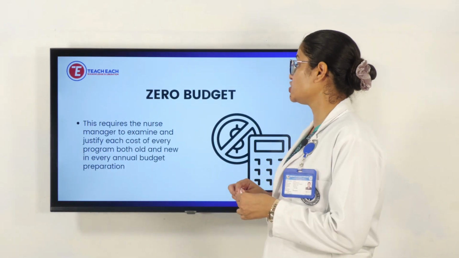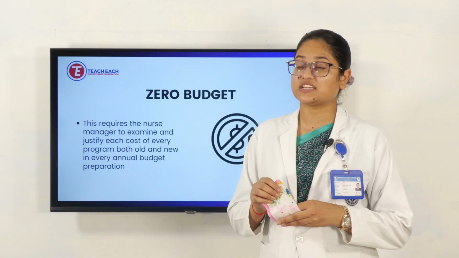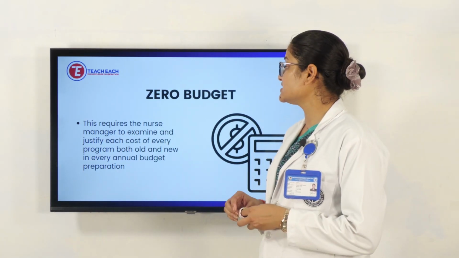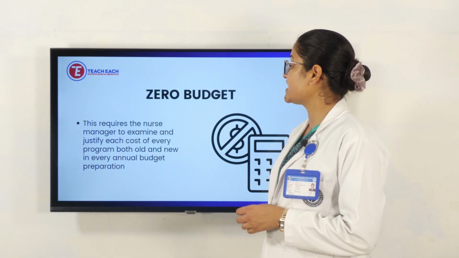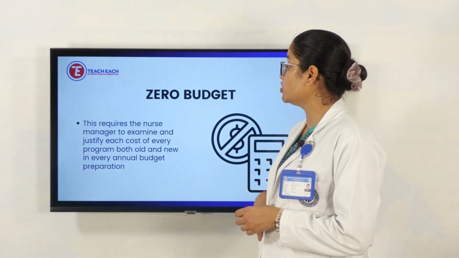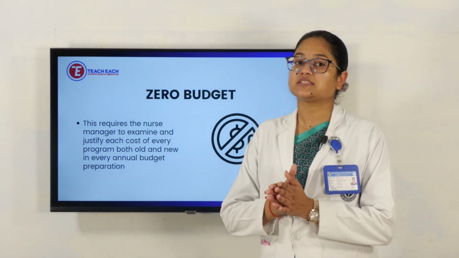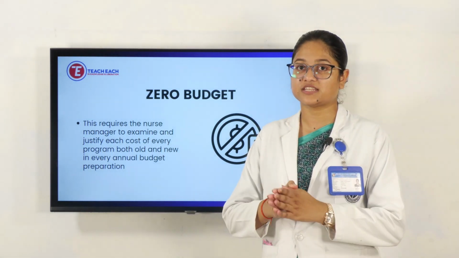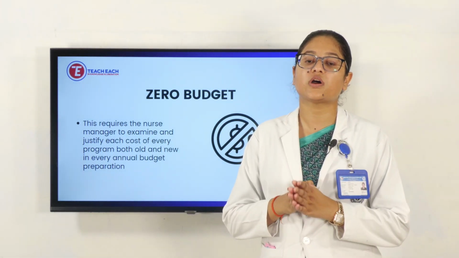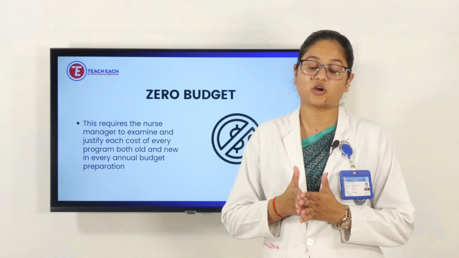Next is the zero budget. It requires the nurse manager to examine and justify each cost of every program, both old and new, in every annual budget preparation. We can say that while starting a new budget, we need to close out the old one.